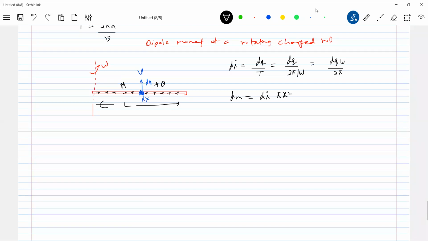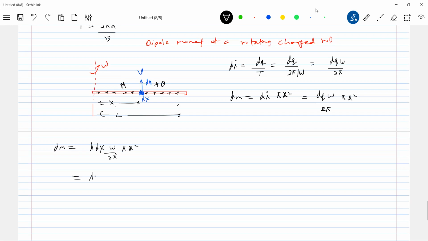Look at the element. It will move in a circular path of radius x. So the area is pi x square. Let me substitute di here. This will be dq omega by 2 pi times pi x square. Further, dq is what? Lambda into dx. So dm is lambda dx omega by 2 pi times pi x square. Let me eliminate pi.